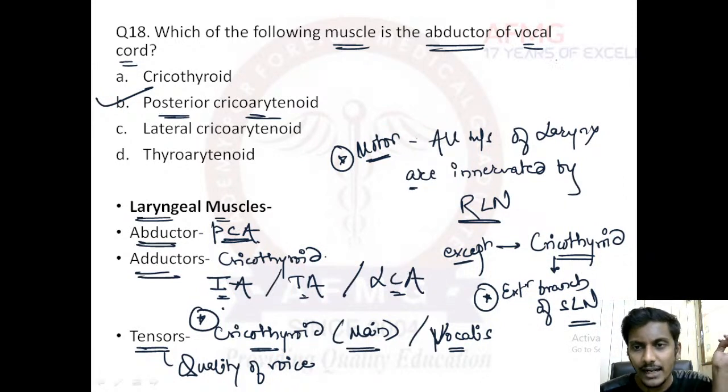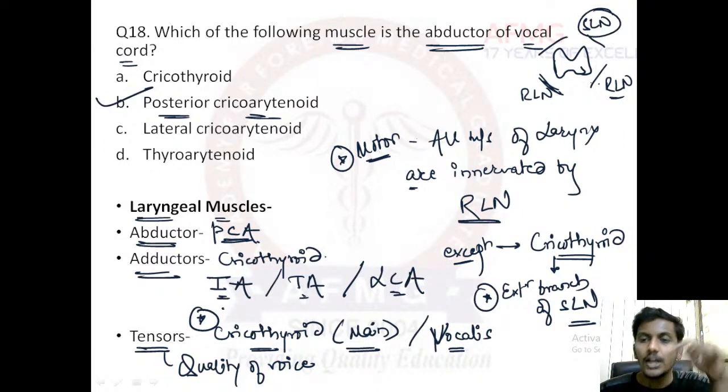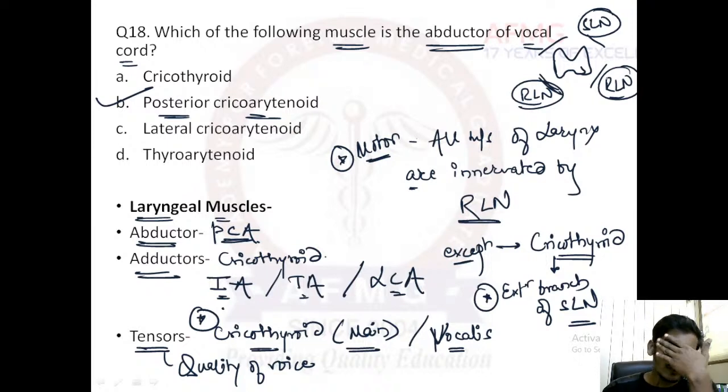There was one question that I need to tell you. This is your thyroid gland, and in close relation to the thyroid gland, inferiorly we have two RLN nerves, the recurrent laryngeal nerves, and superiorly we have the SLN, the superior laryngeal nerve. In cases of thyroid surgery, iatrogenically, there can be injury to the recurrent laryngeal nerve.